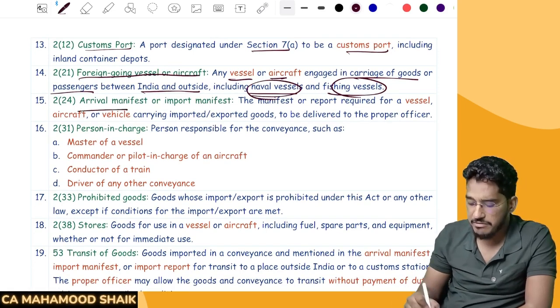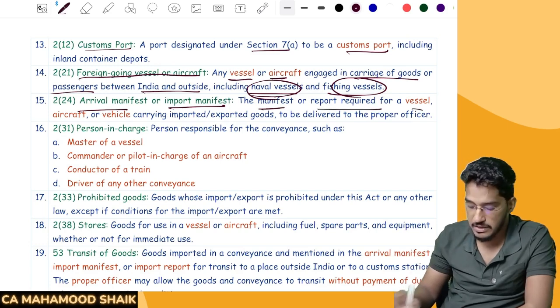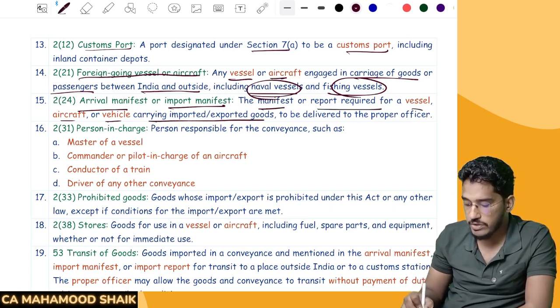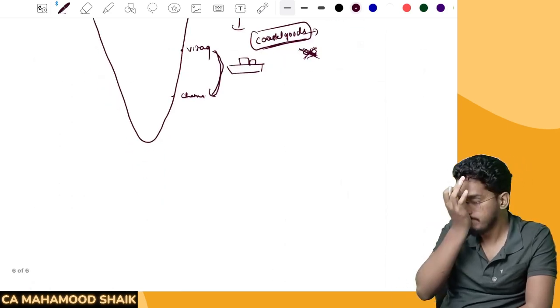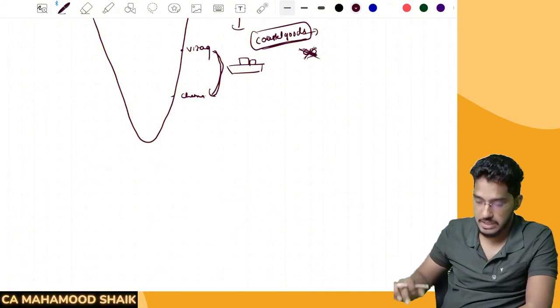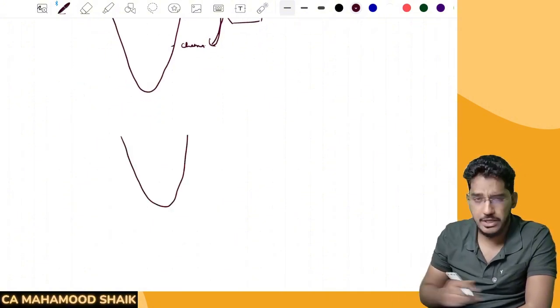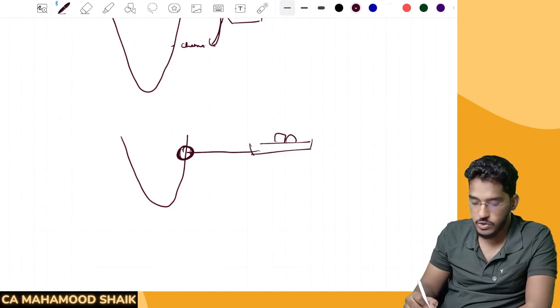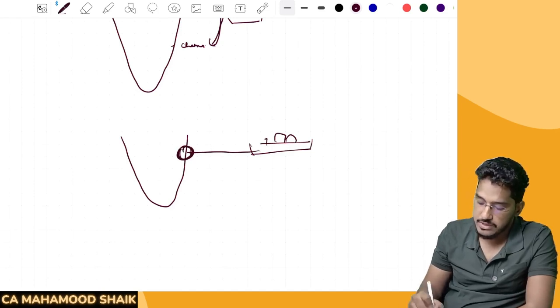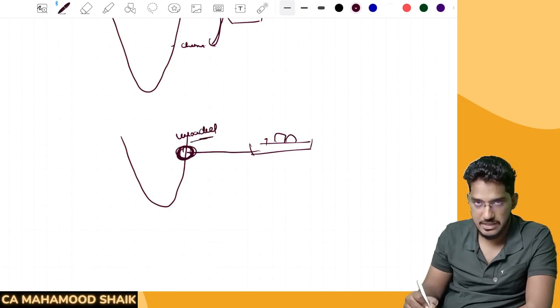Next, arrival manifest or import manifest. Sir, what is this? The manifest or report required for a vessel, aircraft or vehicle carrying imported goods to be delivered to the proper officer. So what does that mean? I told you if the goods have reached the customs port and you want to clear them for home consumption, you are required to submit a document called bill of entry. Now, say for example, from a foreign country a vessel is coming and has come to one customs port. Now, these goods are required to be unloaded at that customs port.